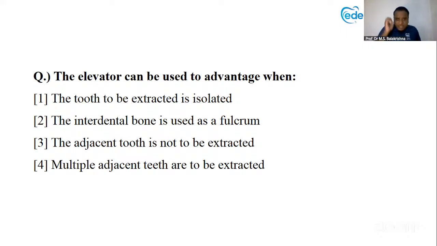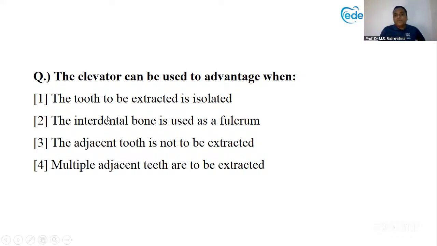The interdental bone should be used as a fulcrum. The tooth should never be used as a fulcrum. Adjacent tooth should never be. Elevators are used only for elevating or pushing the tooth distally. So those are the principles. The answer here is multiple adjacent teeth are to be extracted. That is when an elevator can be used to advantage. Both the teeth can be removed. So I hope I am clear with it.